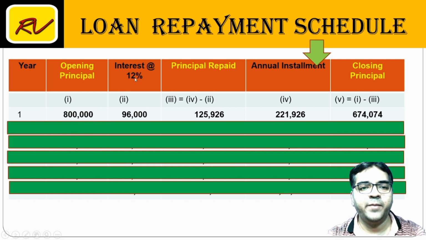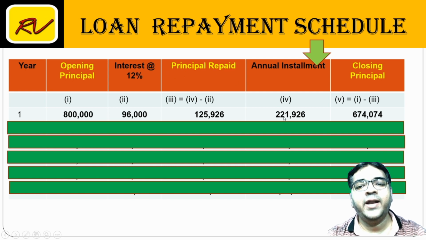Interest is always on opening principal. Installment ये हमने already निकाला 2,21,926. This is constant. So every year installment will remain same 2,21,926. Friends, out of 2,21,926, 96,000 interest है. So if I subtract, I will get the principal repaid component.